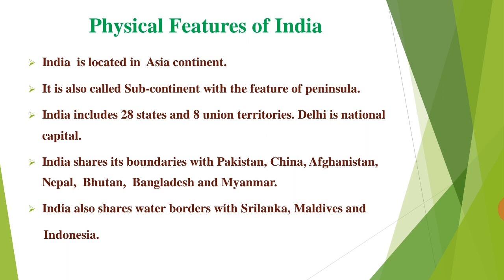India includes 28 states and 8 union territories. Delhi is the national capital. If you include Delhi, it becomes 9 union territories. India shares its boundaries with Pakistan, China, Afghanistan, Nepal, Bhutan, Bangladesh, and Myanmar. India also shares water borders with Sri Lanka, Maldives, and Indonesia. In today's class, you are going to learn the physical features of India in detail.